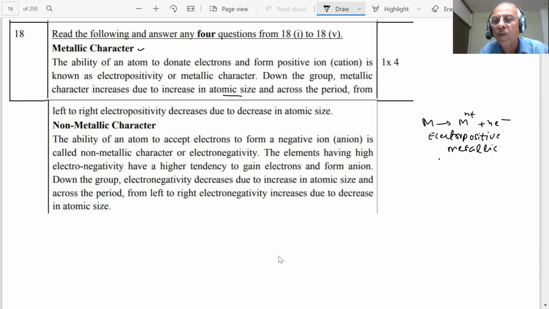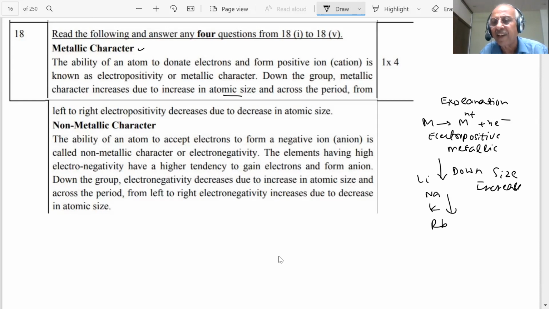Very good. As you go down the group, what happens? Student, explanation. I'm explaining to you. Answer I will give later. As you go down the group, size increases. When the size of the atoms increases in any group, if I take lithium, sodium, potassium, the size is increasing. The electron is going away from the nucleus, and they will become more metallic. Correct? Metallic character increases.